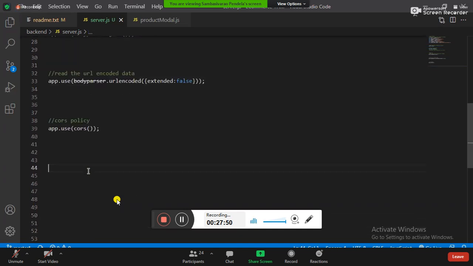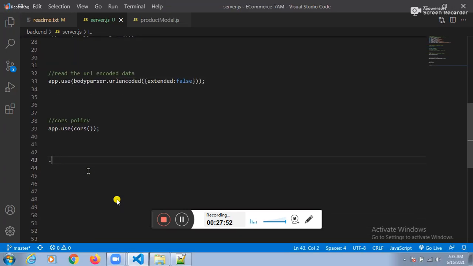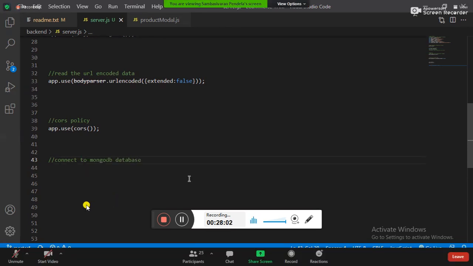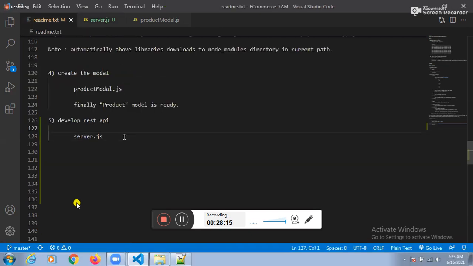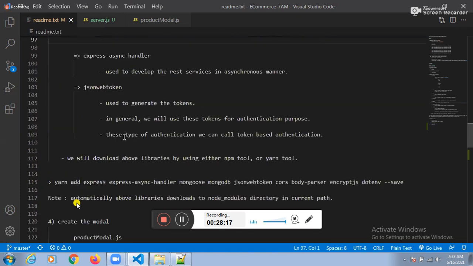Connect to MongoDB database. How can I connect to the MongoDB database? Mongoose dot connect. Before that, you need the connection URL.